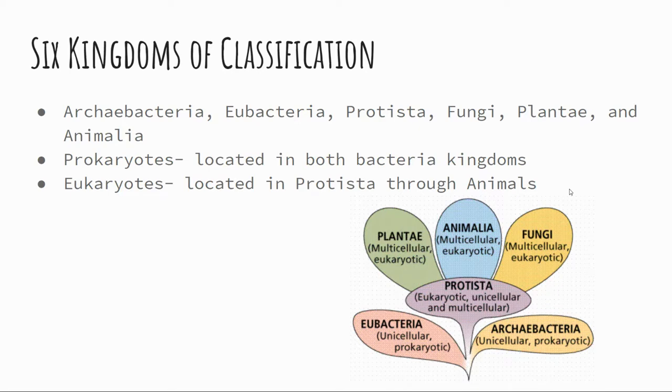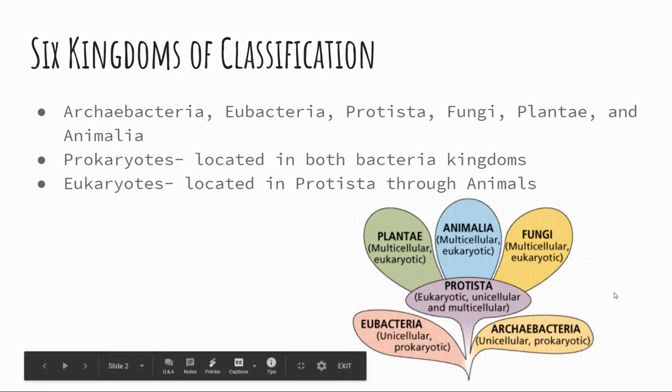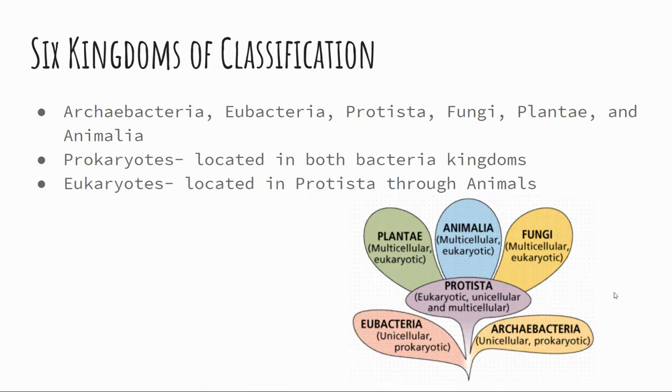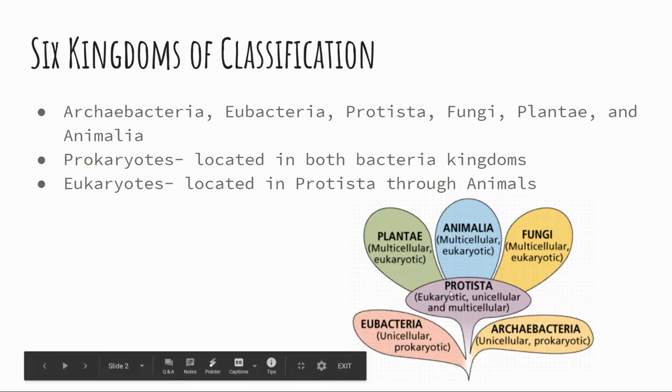So there's 6 kingdoms of classification in all living organisms. So you have Archaeobacteria, Eubacteria, Protista, Fungi, Plantae, and Animalia. So prokaryotes, remember what prokaryotes are. Prokaryotes are simple or more simple single-cell organisms, and they're located in both of the bacteria kingdoms, the Eubacteria and Archaeobacteria. And then your eukaryotes are your multicellular or more complex celled organisms, which start at Protista, and then they're also found in Plantae, Animalia, and Fungi.